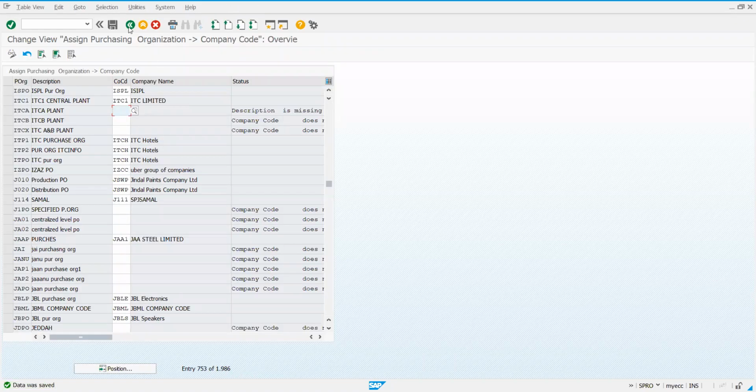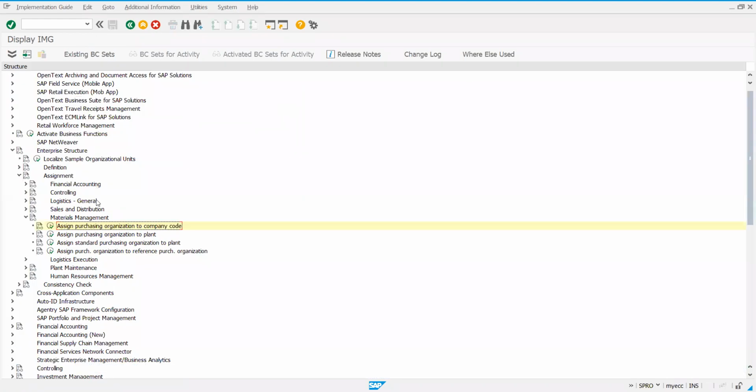So the last one, to assign purchasing organization to plant. Again, write down the path: SPRO IMG, enterprise structure, assignment, materials management, assign purchasing organization to plant.